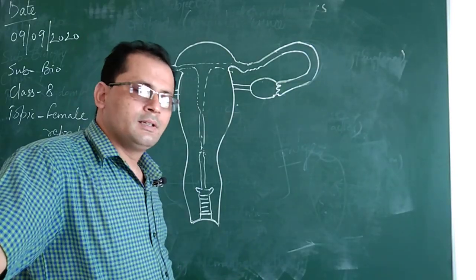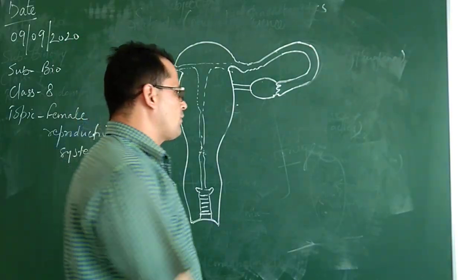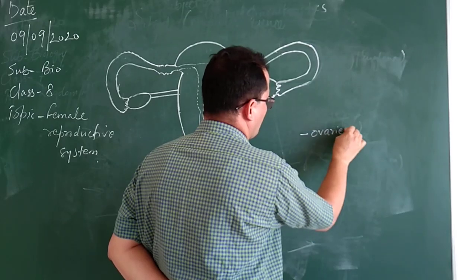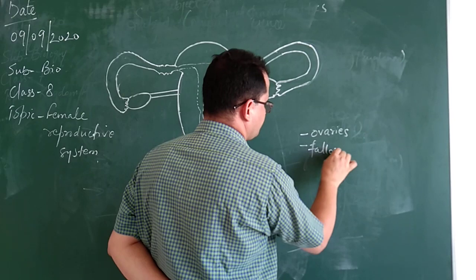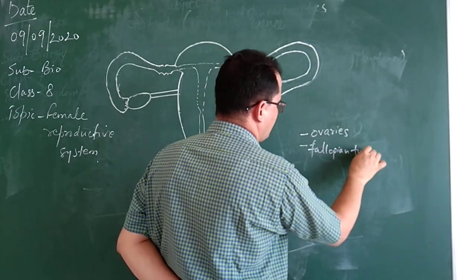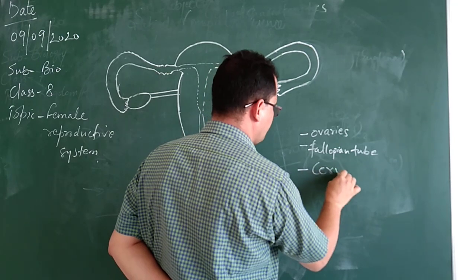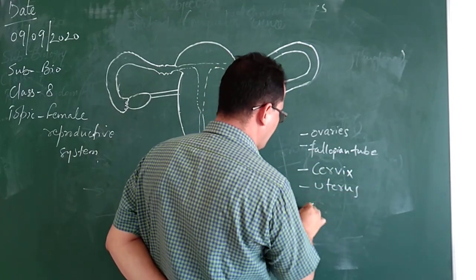So students, the female reproductive system comprises the ovaries, fallopian tube, cervix, uterus and vagina.